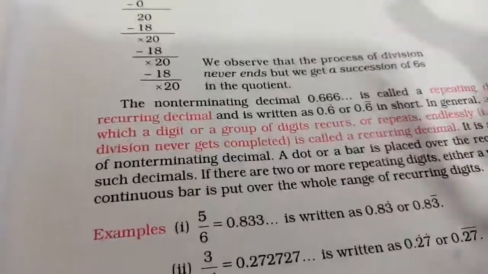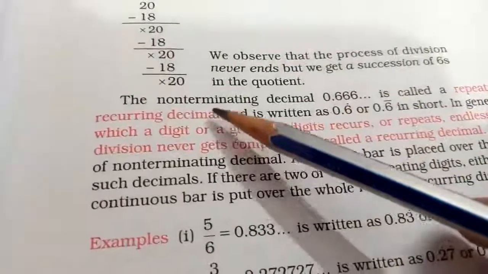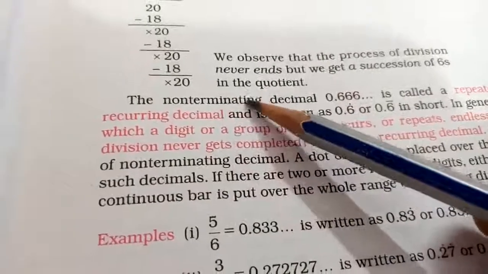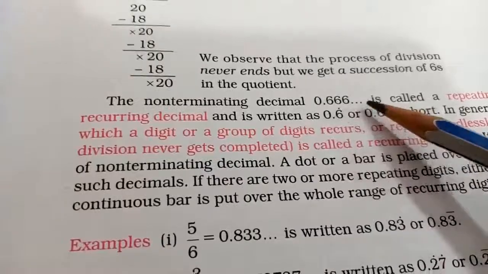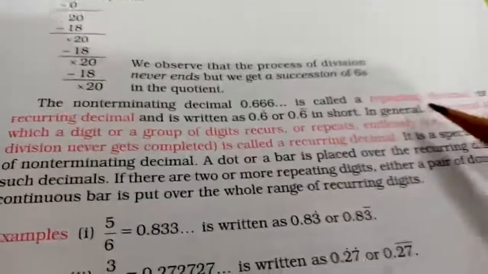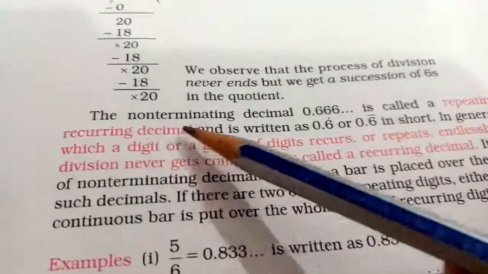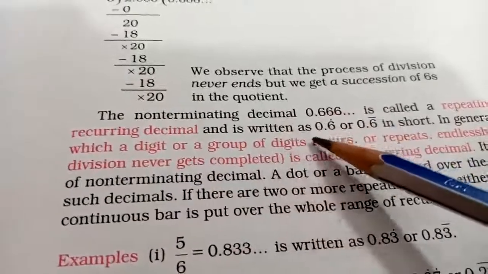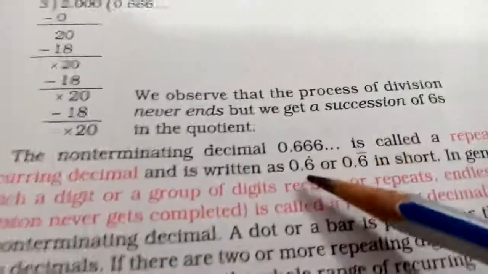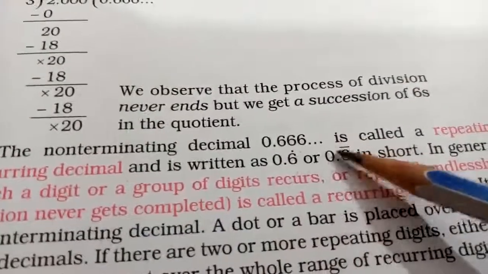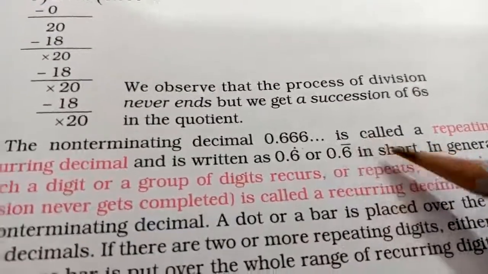This is also a non-terminating decimal; it doesn't stop. The non-terminating decimal 0.666, etc., is called a repeating decimal or a recurring decimal, and it is written as 0.6 with a dot on top, or 0.6 bar in short.